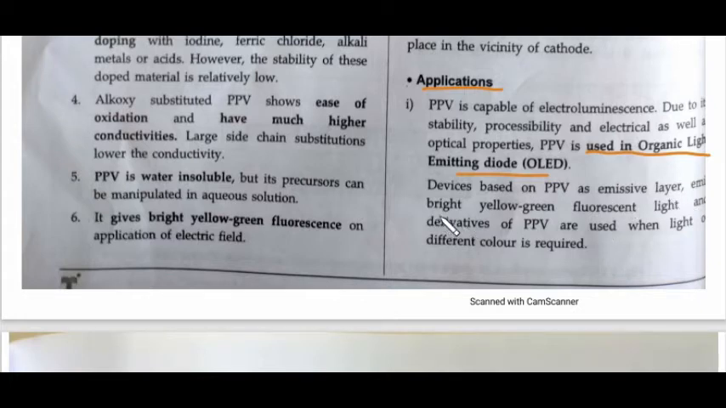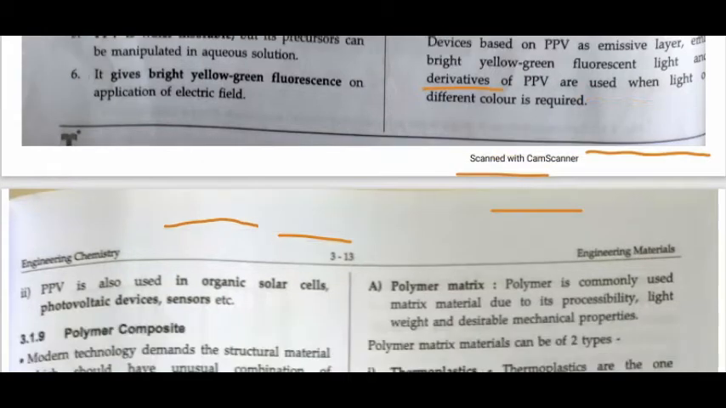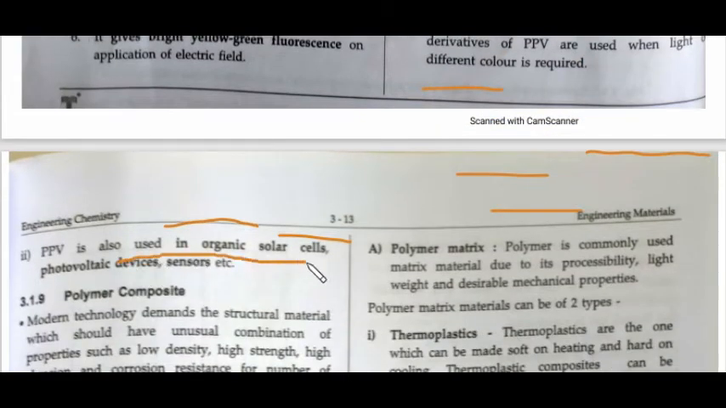Okay, so this emissive layer emits bright yellow-green color, as I already mentioned, it emits bright yellow-green fluorescence, and derivatives of PPV are used when light of a different color is required. So basically derivatives are used if you want a different color, otherwise it gives you bright yellow-green color. PPV is also used in organic solar cells, photovoltaic devices and sensors.